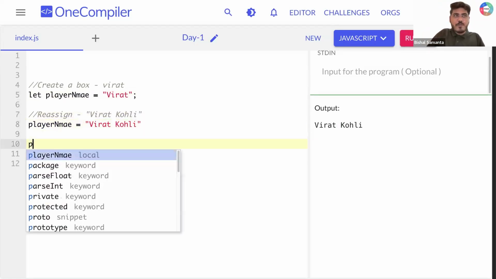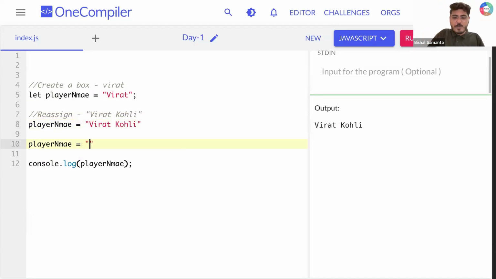Acha guys, can you tell me one thing? I'm writing here player name equals to Mahi. Can you tell me what I'm supposed to get at line number 12? If I run this thing, can you see I'm not getting Virat, because in line number 8, I reassigned the Virat value with Virat Kohli. And in line number 10, we reassigned the Virat Kohli value with Mahi. That is the reason in line number 12, when I print player name, you can see I'm getting Mahi here.